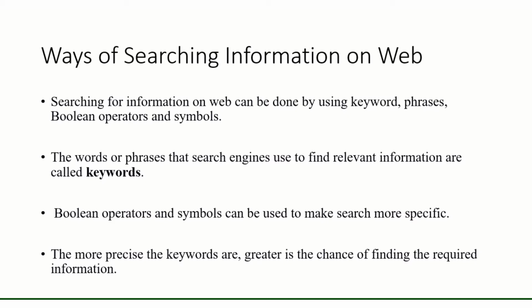The words or phrases that search engines use to find relevant information are called keywords. Boolean operators and symbols can be used to make search more specific. The more precise the keywords are, greater is the chance of finding the required information.